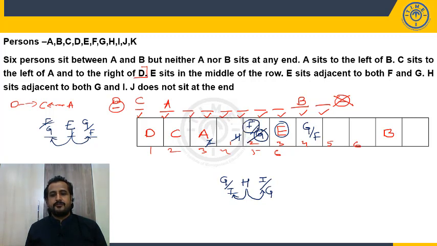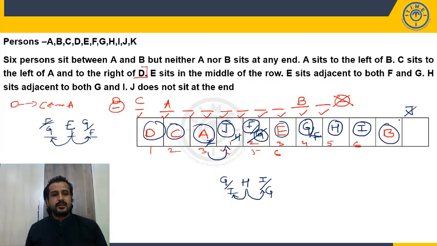So it cannot be I, it cannot be H, it cannot be G. So this is the position of F. When it is the F, this will be G's position, and this will be H, and this will be I. Right? Now what is the next information? G does not sit at the end, so G cannot be here. So where will G come? Immediate right of A, the remaining position. So out of the 11 persons, we are able to fix the 10 persons. Whom are we left with? K. So K will come at the right end. So this will be my final arrangement. D, C, A, J, F, E, G, H, I, B, K. Fine.